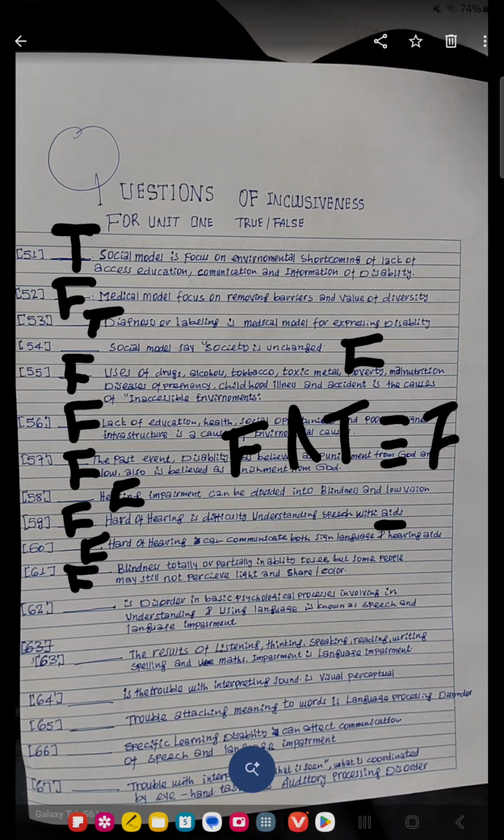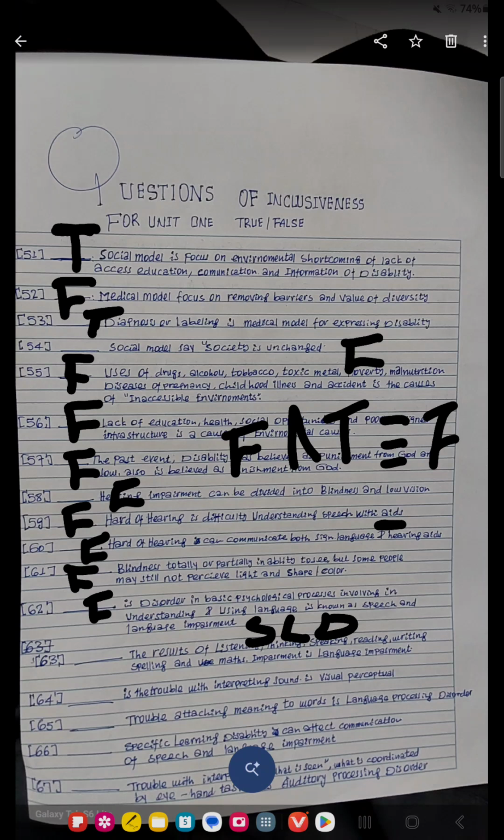This is the specific learning disorder, not speech and language impairment. So the answer is false. For the specific learning disorder, the basic psychological process involved in understanding and use of language cannot be the answer. So the answer is false.